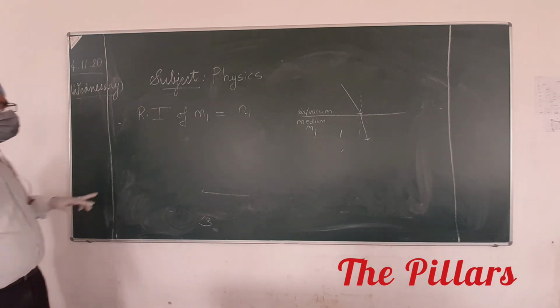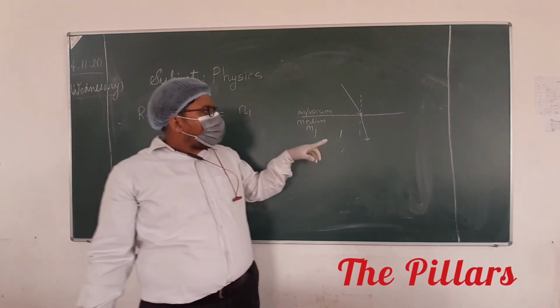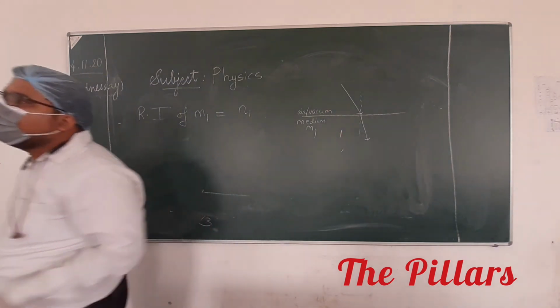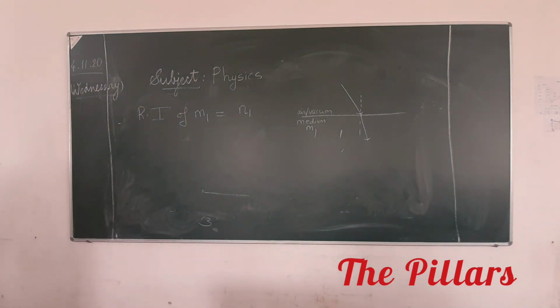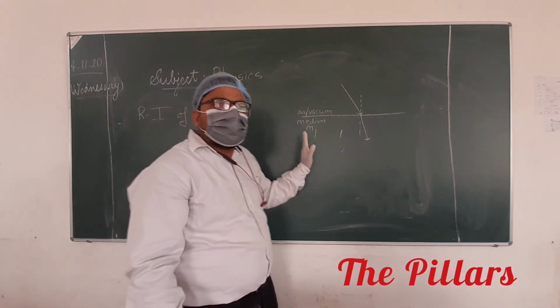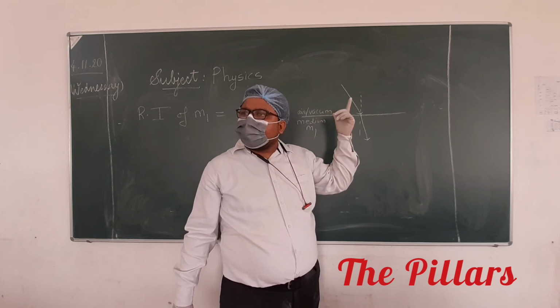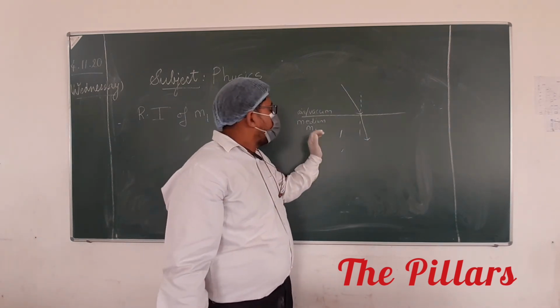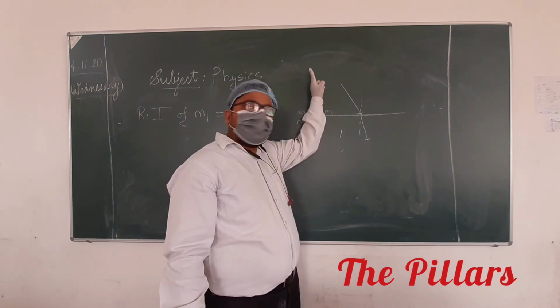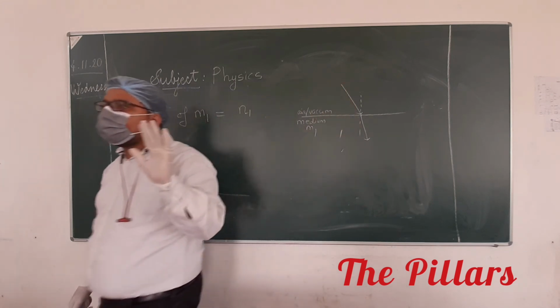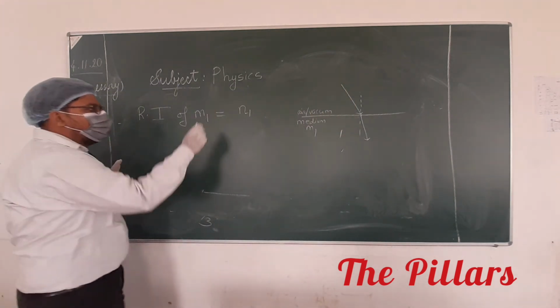So what happens if I reverse the direction of the light? Light is entering from medium 1 to air or vacuum. First of all, write the refractive index formula for this medium.